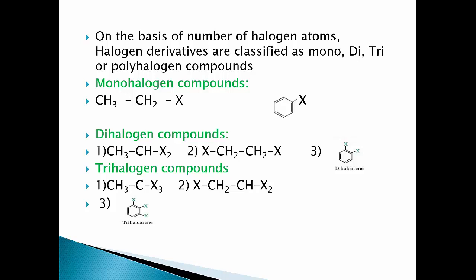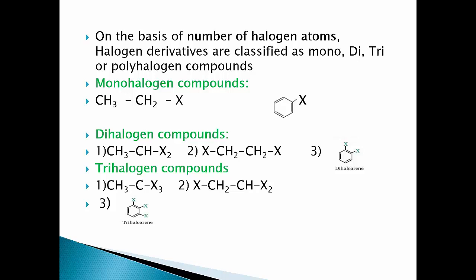Second, dihalogen derivatives, in which two hydrogen atoms from aliphatic or aromatic hydrocarbons are replaced by two halogen atoms. For example, CH3CHX2. This is a geminal dihalide, in which two halogen atoms are attached to only one carbon atom. Second example is XCH2CH2X, in which two halogen atoms are attached to two adjacent carbon atoms, which is an example of a vicinal dihalide. And third example is dihaloarene, in which two halogen atoms are directly attached to the benzene ring.